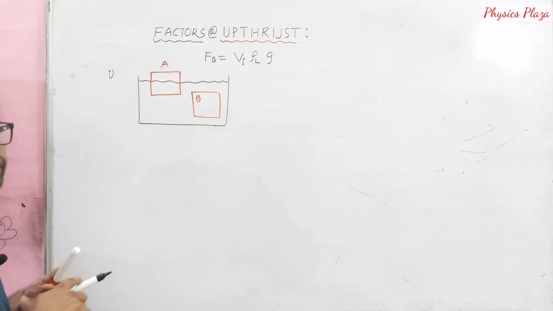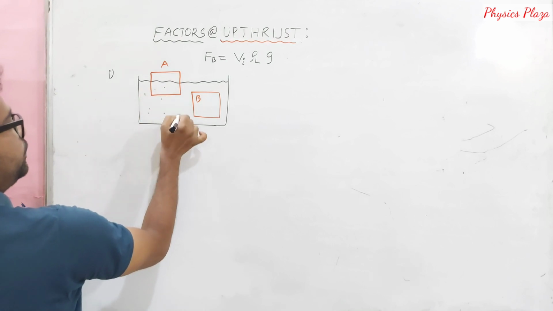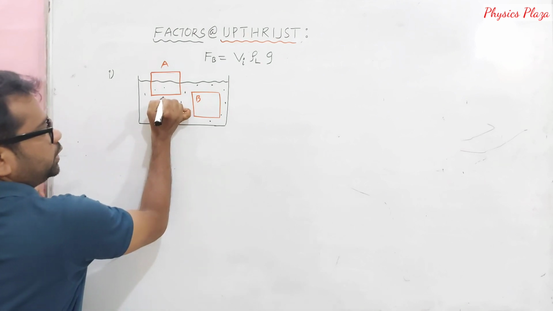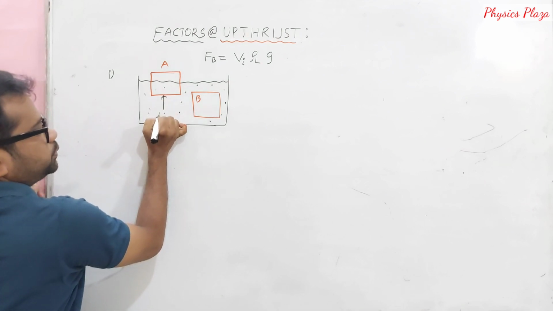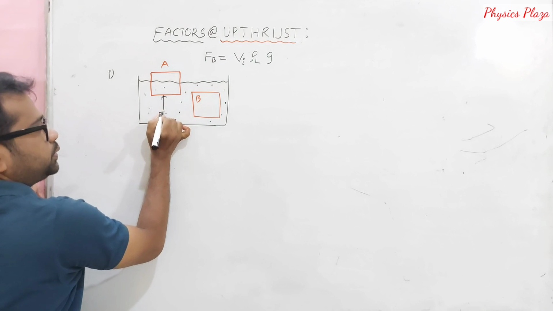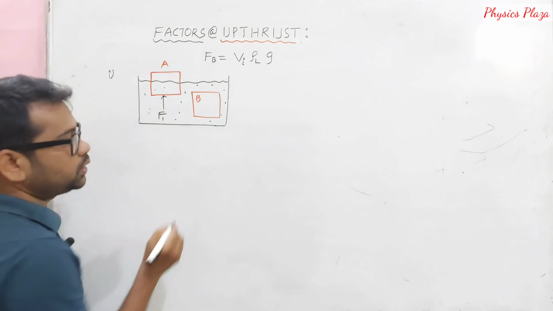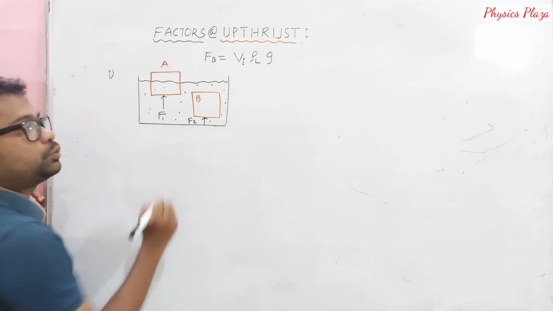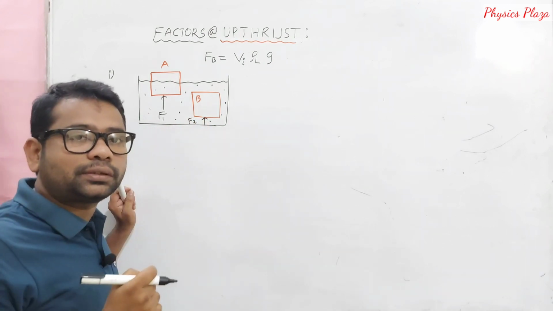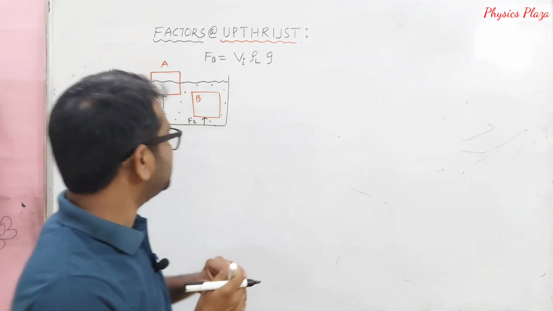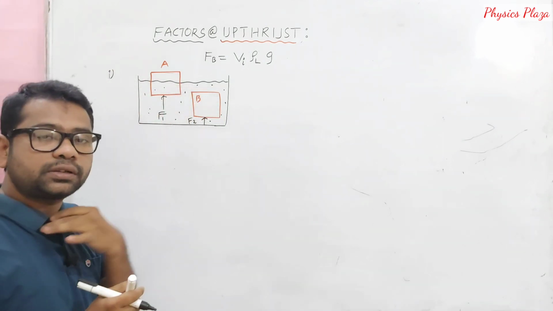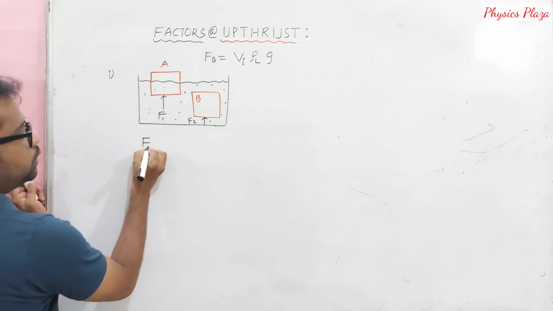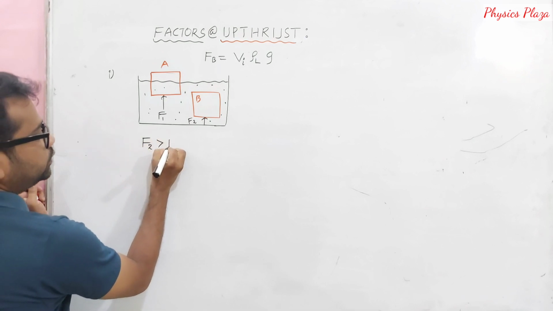Children, when two identical bodies are immersed like this, as shown in the figure, some upthrust will act. Let us say the upthrust acting on this body is F1, and the upthrust acting on this body is F2. It can be clearly understood, and it has also been proved experimentally, that the upthrust acting on body B is greater than that on body A.